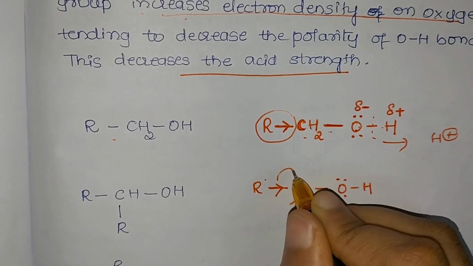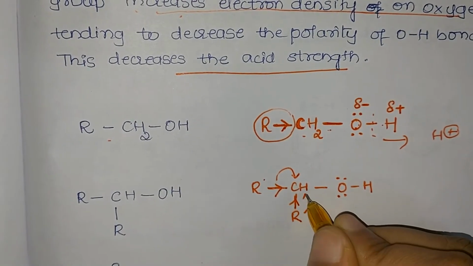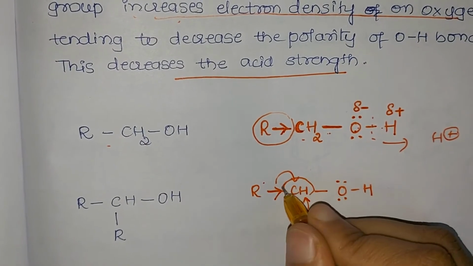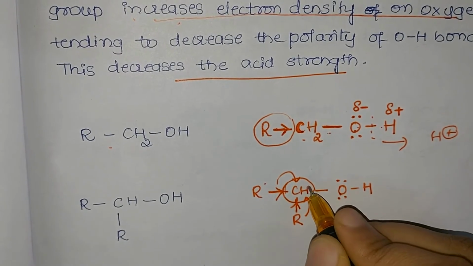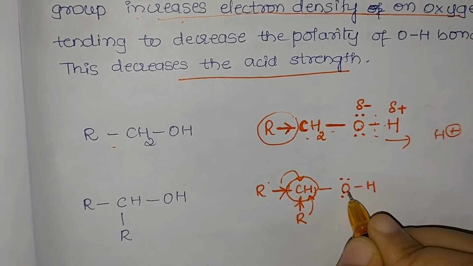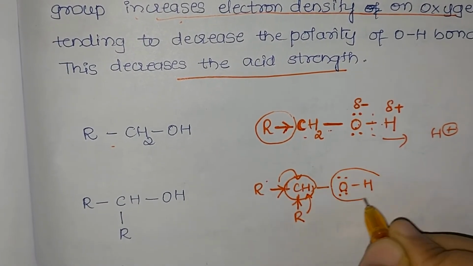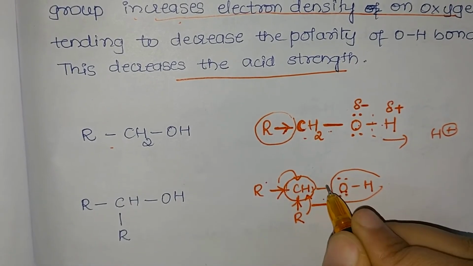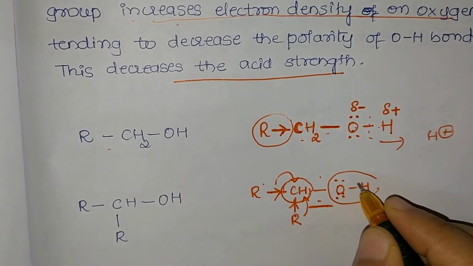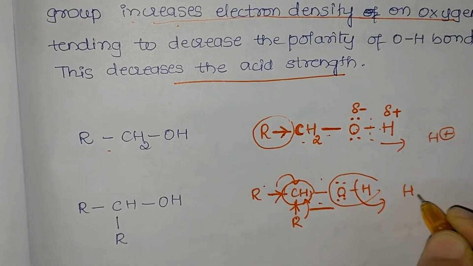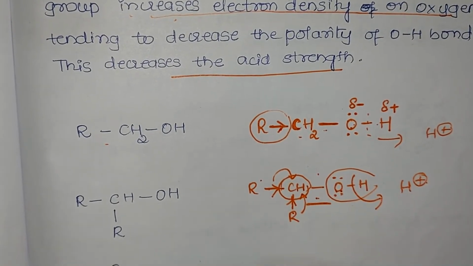These are electron releasing groups. They tend to donate electrons here, thus increasing the electron density on carbon and decreasing the electron density on oxygen. When the electron density decreases, instead of giving out OH, it will give out H, but here only two alkyl groups are present. In this case also it is seen that instead of the CO bond, the OH bond is broken and the H atom is removed in the form of H plus, hence it is also acidic in nature.